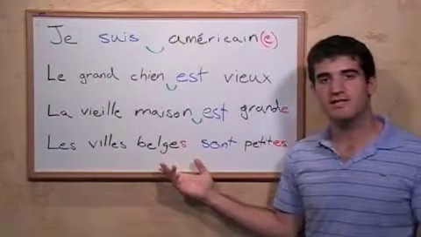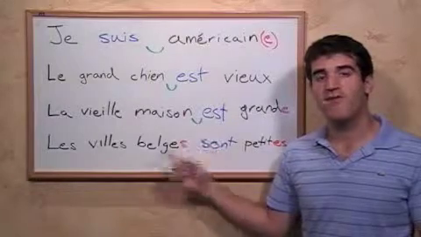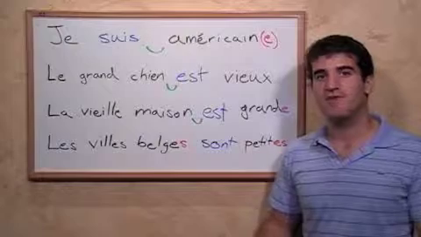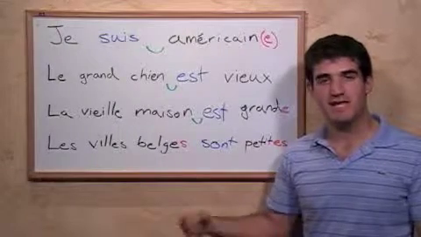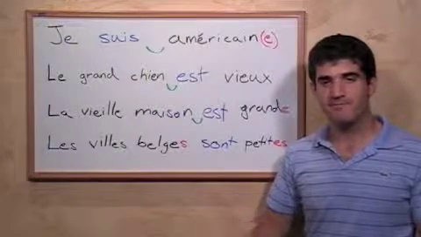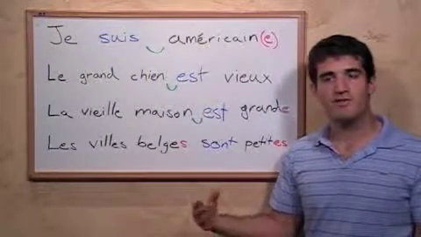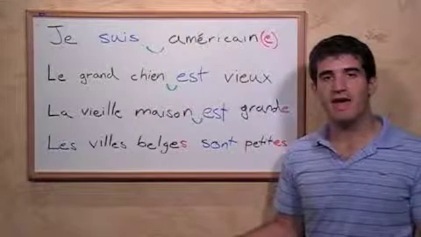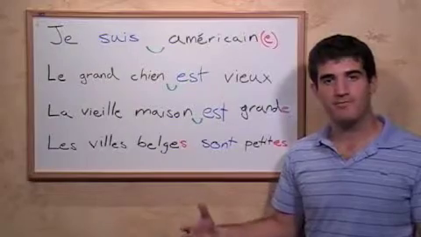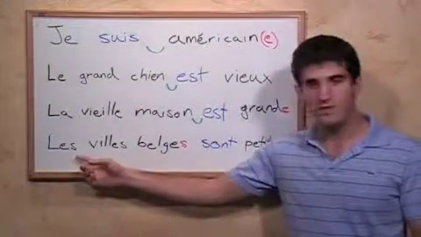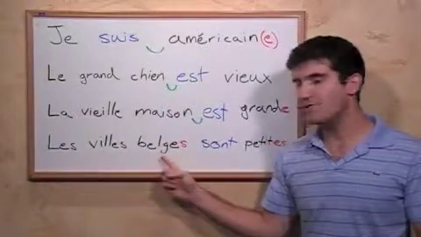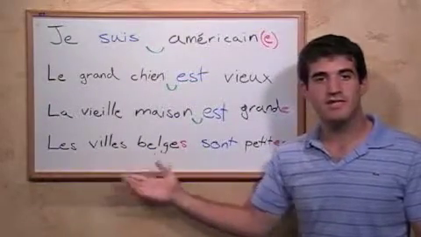Finally, let's look at a sentence where the subject is both feminine and plural. Now remember, for adjectives, if something is feminine, it takes an E, and if it's plural, it takes an S after the E. And for the verb to be, être, we conjugate that sont, S-O-N-T, for things that are third person and plural. So here our subject will be les villes belges, the Belgian cities, cities in Belgium.